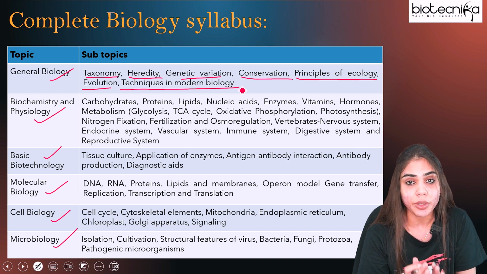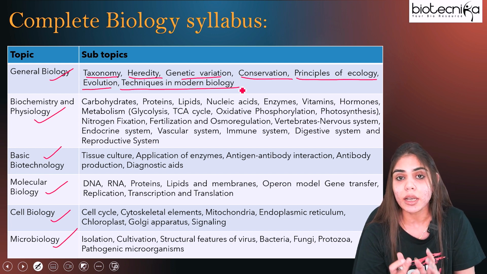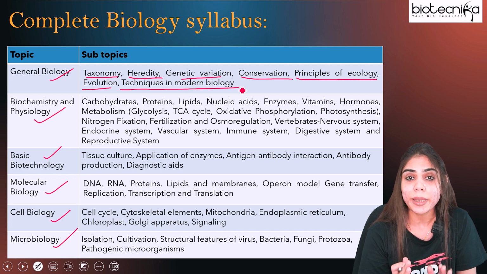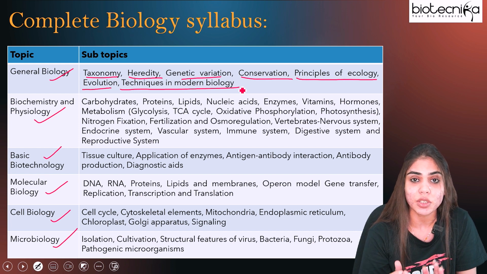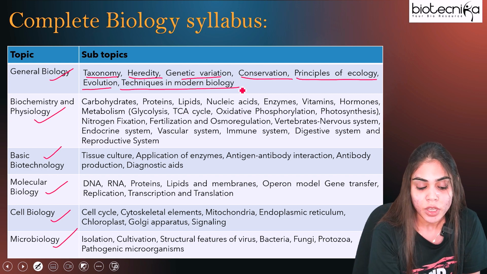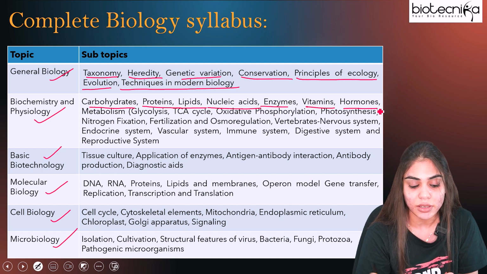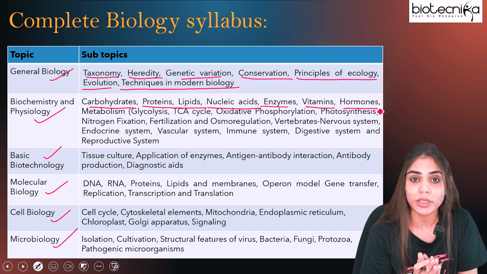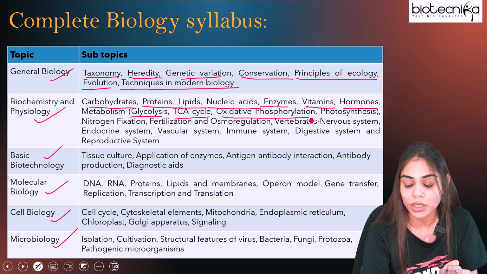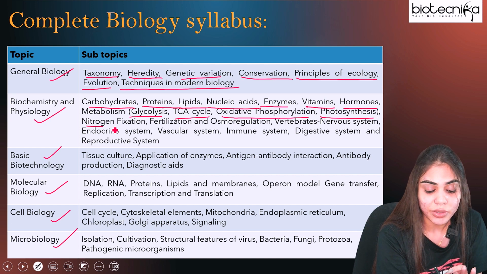Under biochemistry, you should know about proteins, carbohydrates, and basic biomolecules like DNA and RNA, along with their metabolism. In human physiology, you have to be clear about the basic systems like the nervous system, endocrinology, and the reproductive system. So let's see the syllabus for biochemistry as well as human physiology. Here you should know about carbohydrates, proteins, lipids, nucleic acids, enzymes, vitamins, as well as hormones. And along with it, you should be very clear with the metabolism parts, which include glycolysis, the TCA cycle, oxidative phosphorylation, as well as photosynthesis. Under the plant part, you have to be clear with the nitrogen fixation phenomenon.